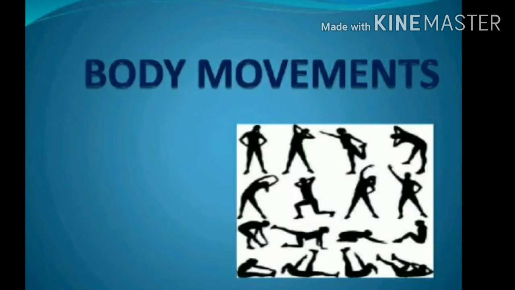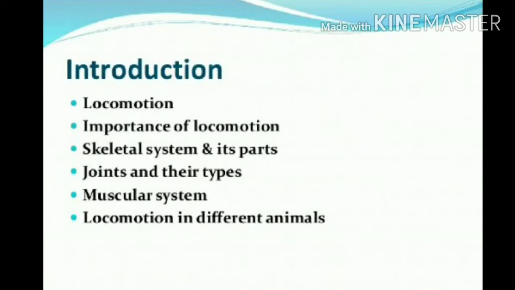In this chapter we have to see the different locomotions of animals. What is the importance of this locomotion? What is the skeleton and its parts? And the important joints and their types. Similarly, we have to see some muscular systems and locomotion in different animals. So let's start with, first of all, locomotion.